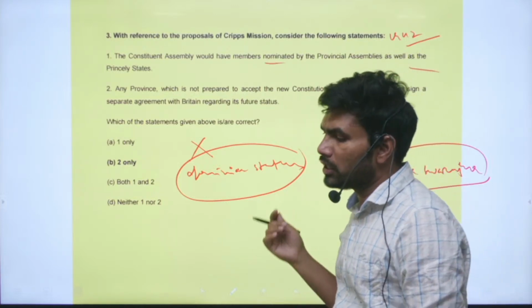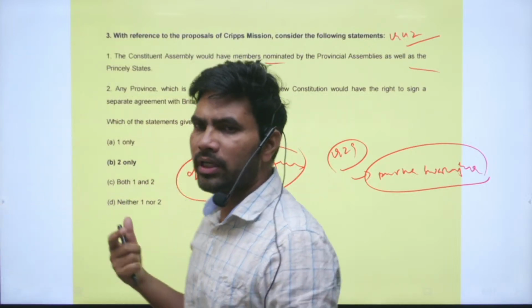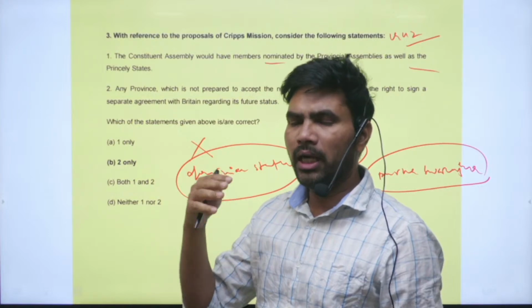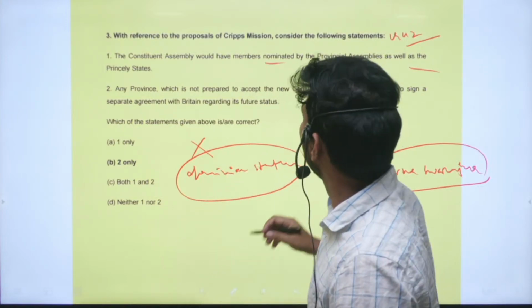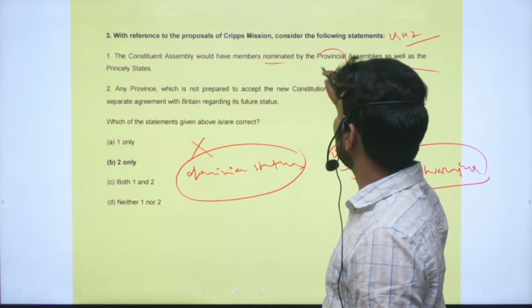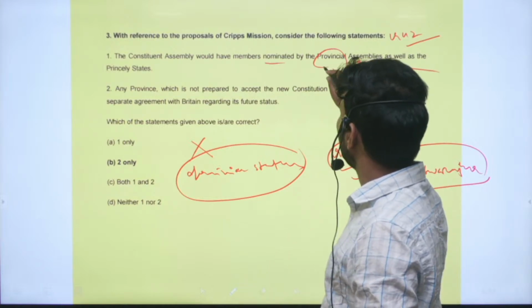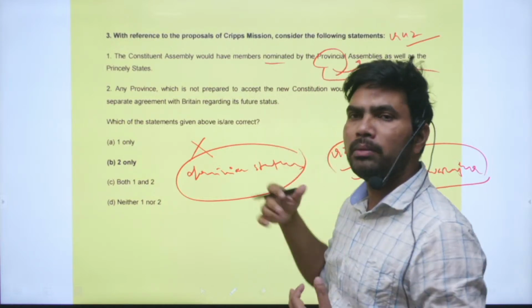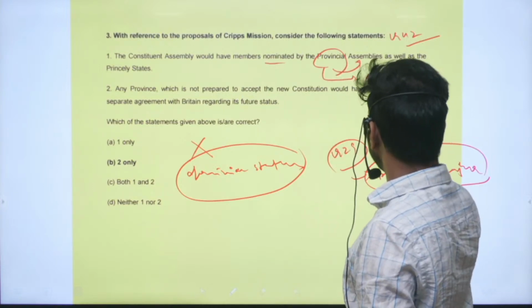At that time, some native rulers were ruling with the help of the Britishers in some territories. For that matter, the majority of the territory was under the direct control of the Britishers, and there they were known as provinces. They had assemblies, known as provincial assemblies. So the proposal in the Cripps mission was that from the British provinces, they will elect the members.